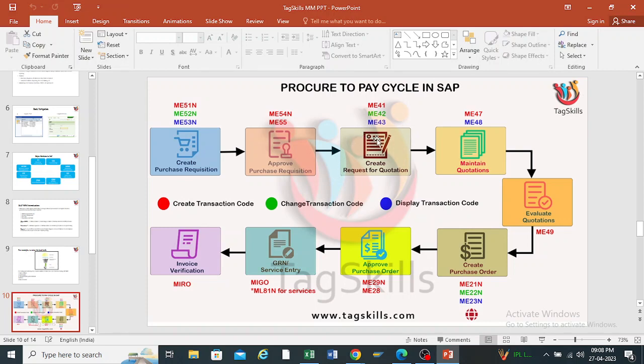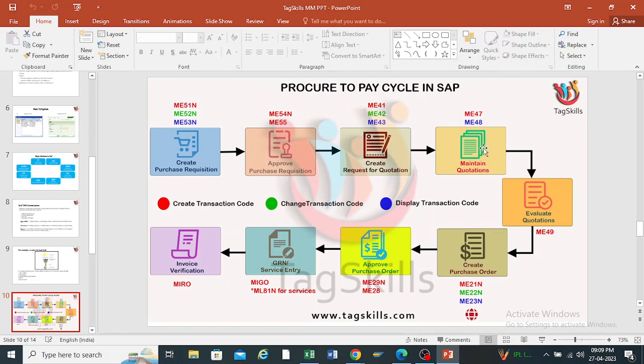Once we create this in SAP, vendors can give their rates. After they give the quotations, we can maintain them in our SAP. For that, the T-codes are ME47 and ME48. After maintaining the rates, we need to compare the rates of all the vendors.